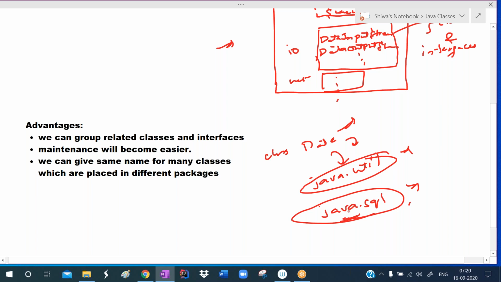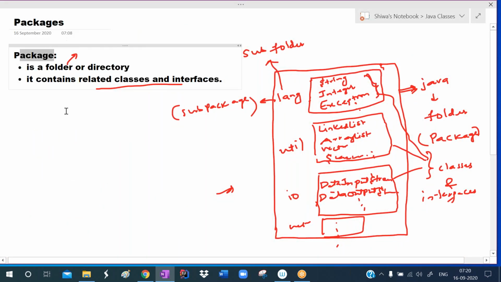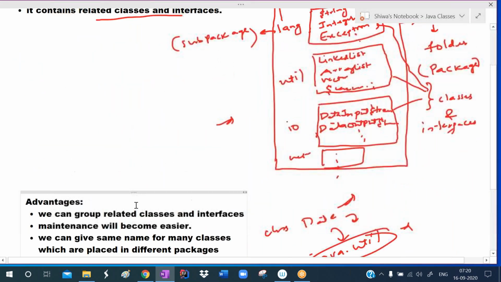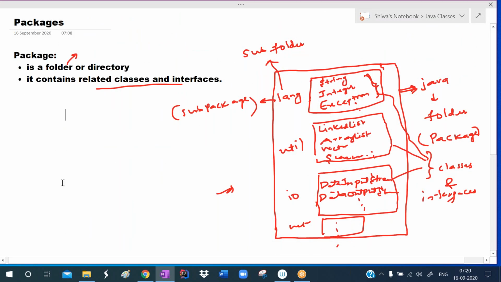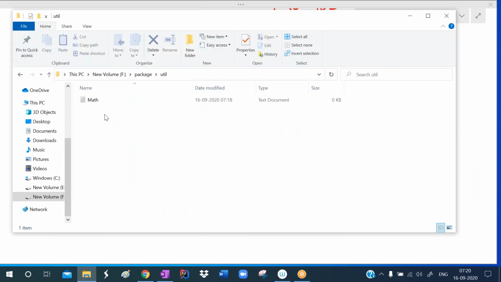Okay, so like this, we can give the same name for many classes, but those should be placed in different packages. This is possible with the help of this folder concept only, with the help of this package concept only. Without packages, you cannot create like that. If the folder concept is not there, you cannot create like that.